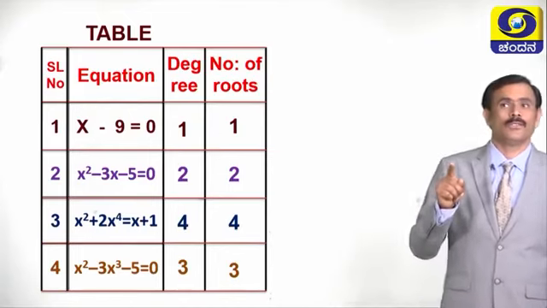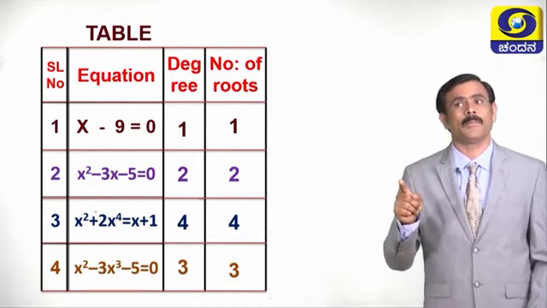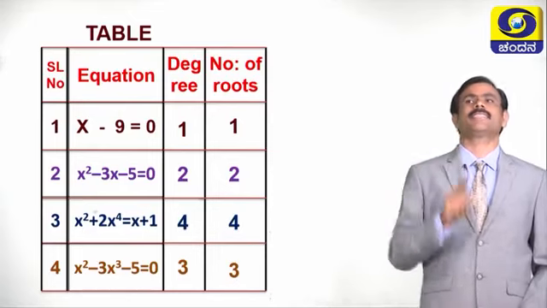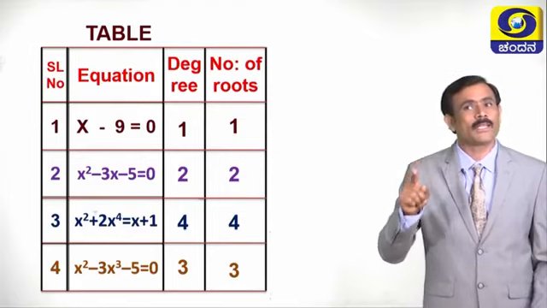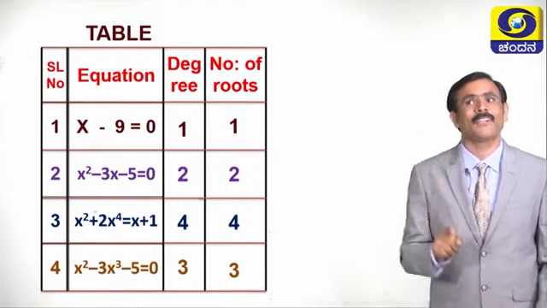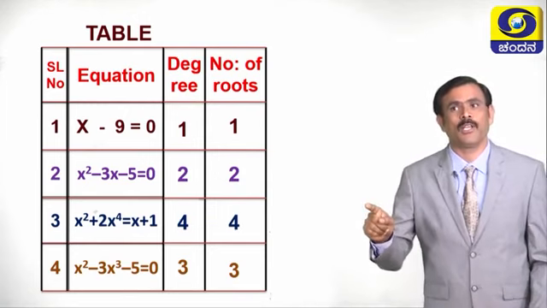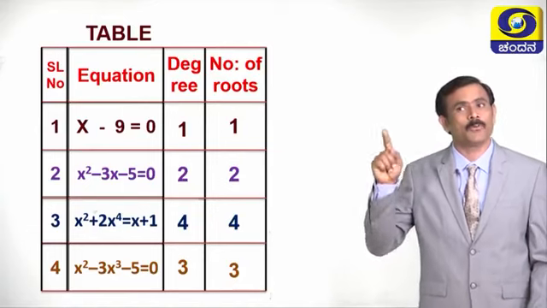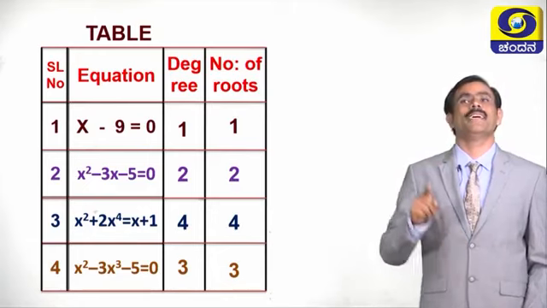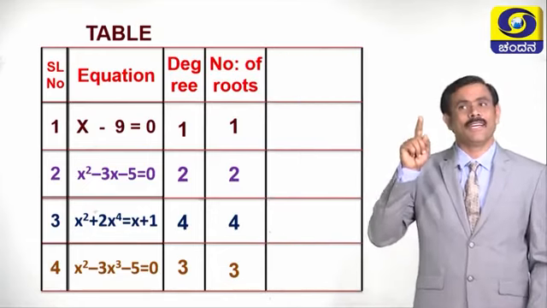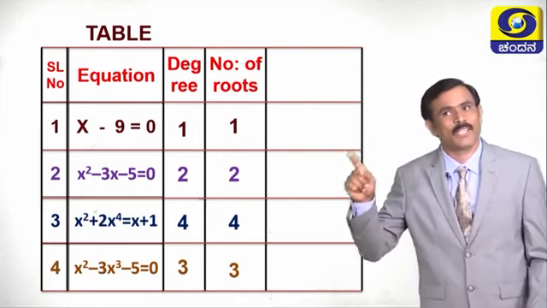Children, you have also learnt the types of polynomial based on its highest degree. If the highest degree of polynomial is 1, what type of polynomial it is called? Good, linear polynomial. If the highest degree of the polynomial is 2, what type of polynomial it is? Quadratic polynomial. Similarly, if the highest degree of equation is 1, what type of equation it is?